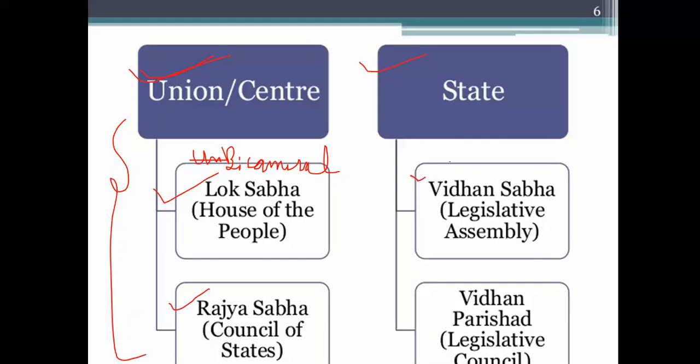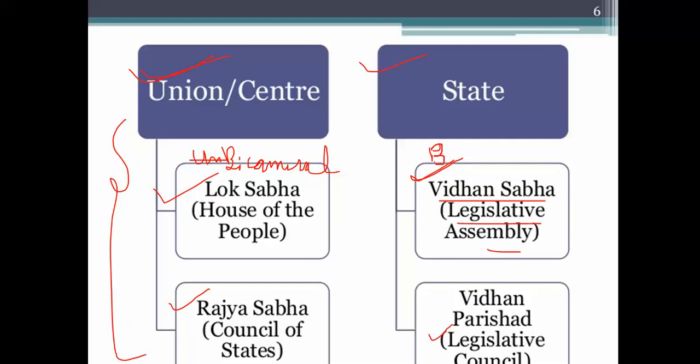Here for every state I have given the Vidhan Sabha or the Legislative Assembly, and Vidhan Parishad, the Legislative Council. But one thing I would like to tell you, that every state doesn't have this structure. Only 7 states have the bicameral legislature.